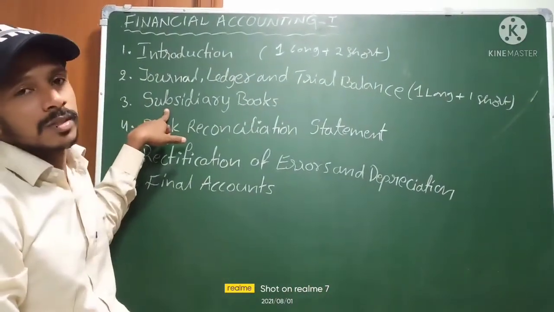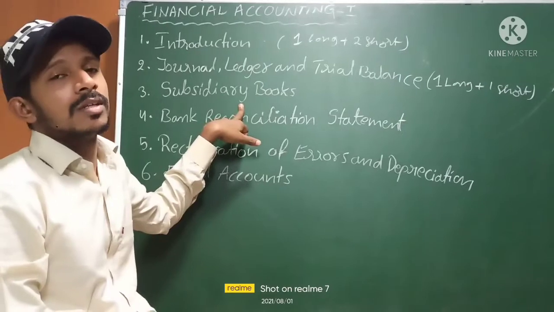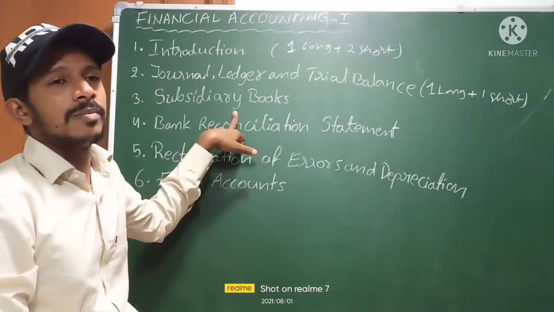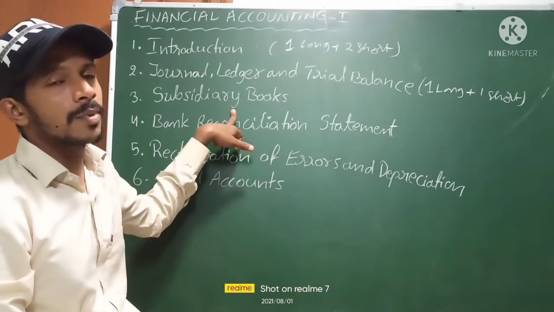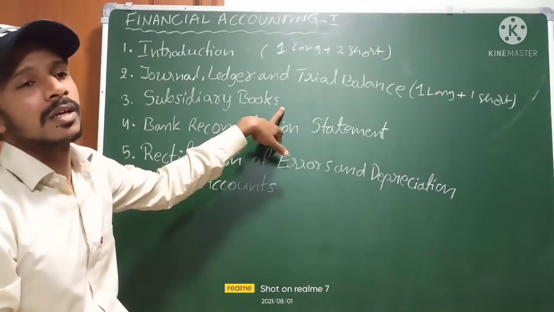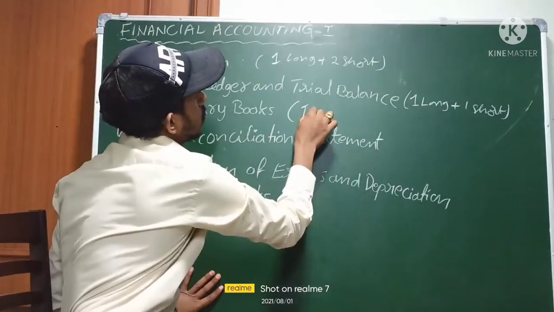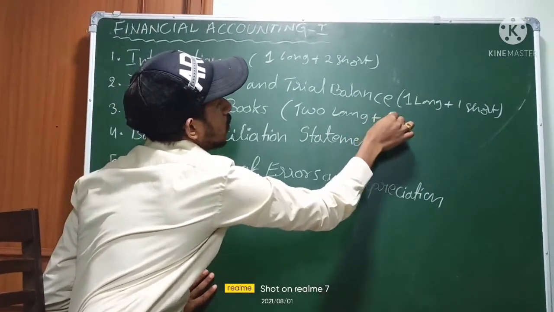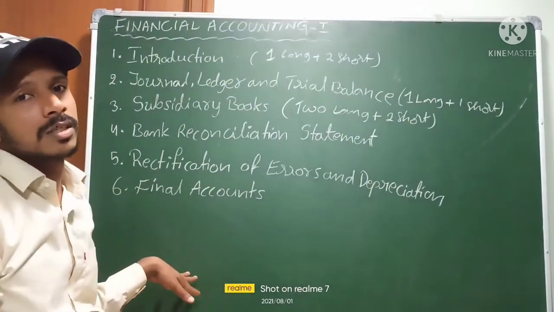And subsidiary books means special books: purchase book, sales book, purchase return, sales return, bills payable, bills receivable, and cash book. These are the books, and journal proper we are also going to see in these subsidiary books. In this chapter you will get two long answers and two short answers.